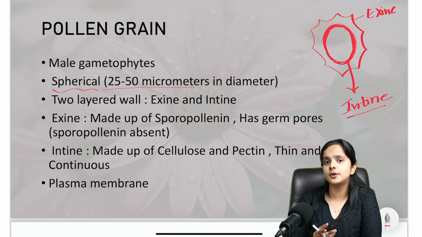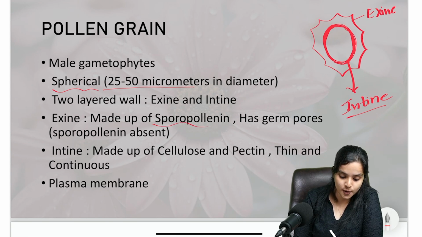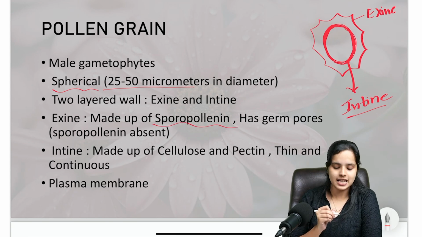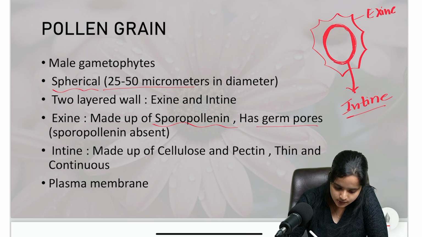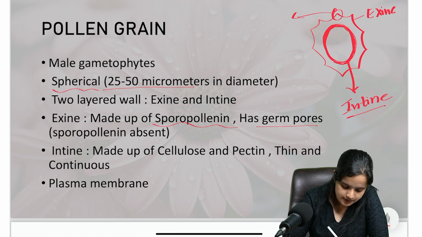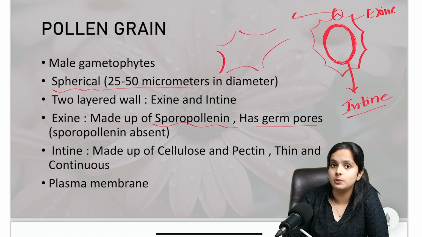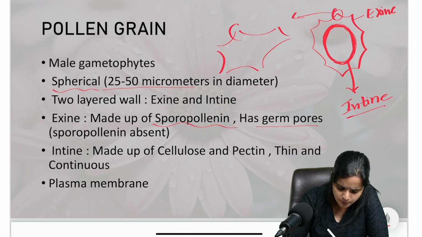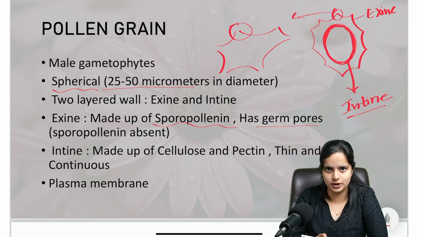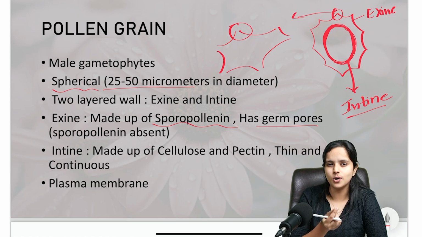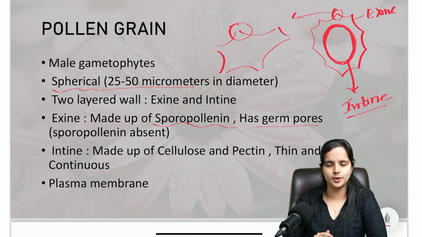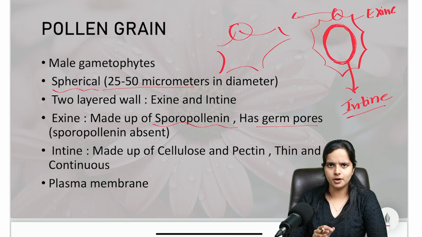So what is the exine of a pollen grain made up of? It is made up of sporopollenin, a chemical compound. And the exine has germ pores. What are germ pores? I'll zoom in here. If the wall layers are like this, and I zoom in, the exine will be like this, which means there will be a small part which is not covered with sporopollenin, and those parts are called germ pores. So the exine is made up of sporopollenin, but there will be small holes or pores which are not covered with sporopollenin, and those are the germ pores. That's all about the exine.